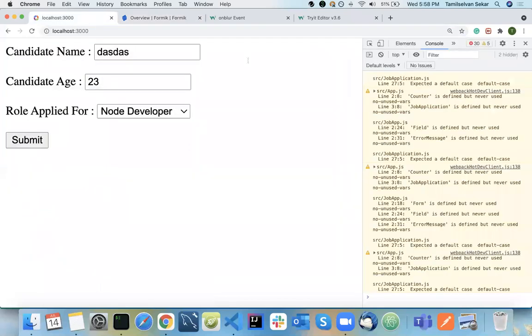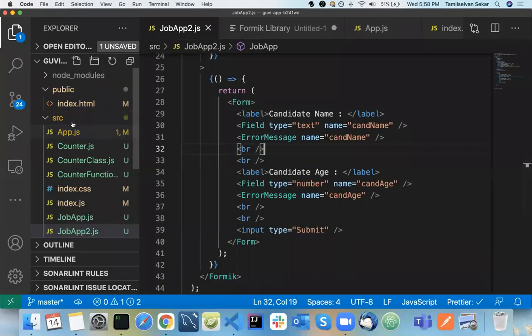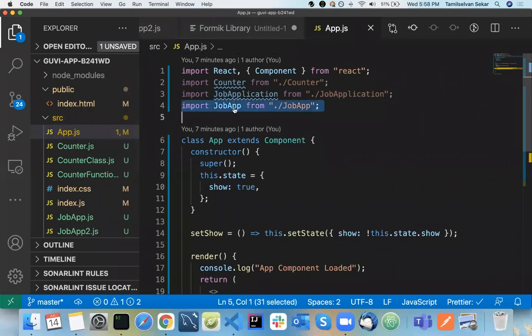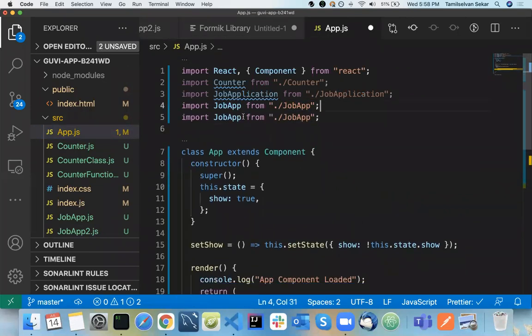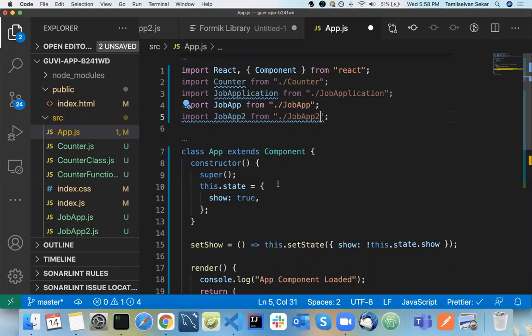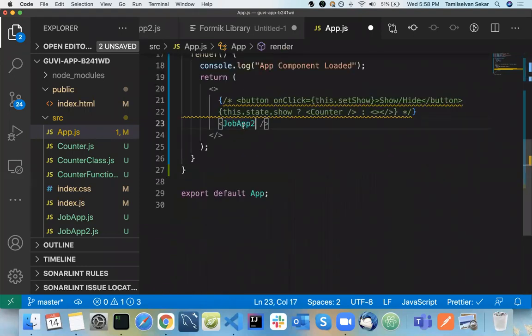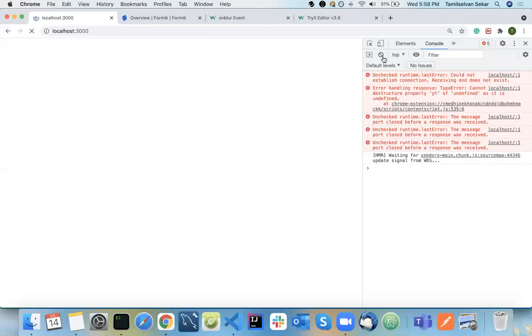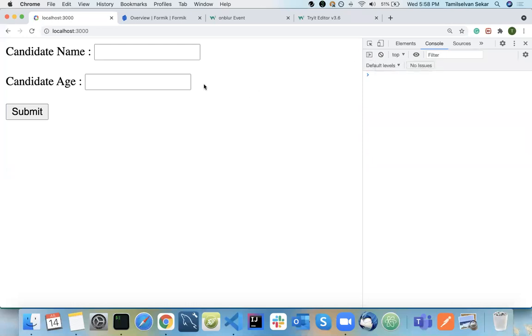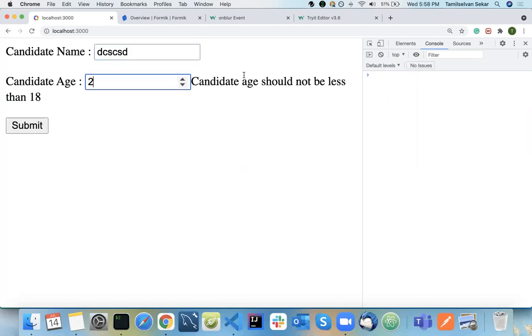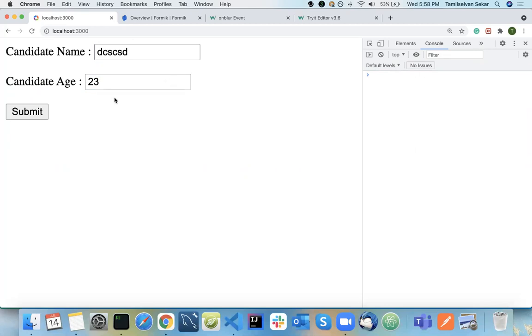Okay. So let's have it in the app.js. So I'm going to have one more thing called job app2, and here it's going to be job app2. Okay. So I removed one field alone. Okay. See now, type in here. See, candidate age is empty. So now suppose if I type in here, candidate name is empty. I type in here and go here. See, candidate age is less than 18. Okay. So 23. So everything will work as expected.